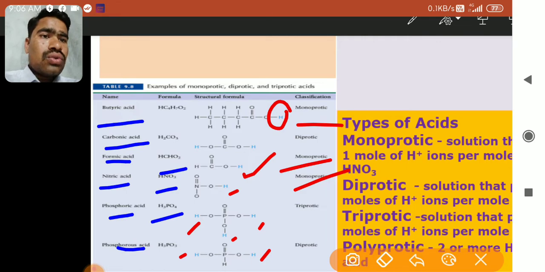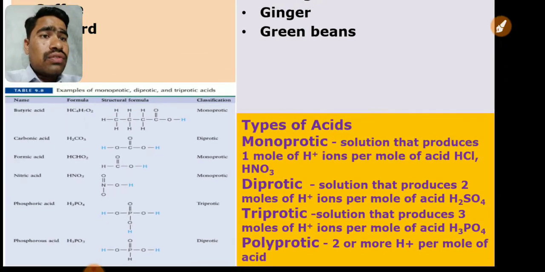So this is the source and classification of the acids on the basis of Bronsted: monoprotic, diprotic, triprotic. Mono means single, di means 2, tri means 3, protic means protons. According to the number of protons which can be donated by the acids, they are classified this way. Okay, so let us go to the next point, that is the types of acid.